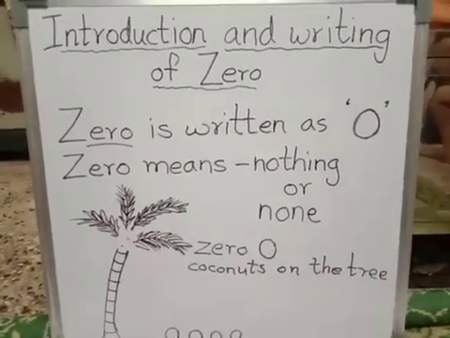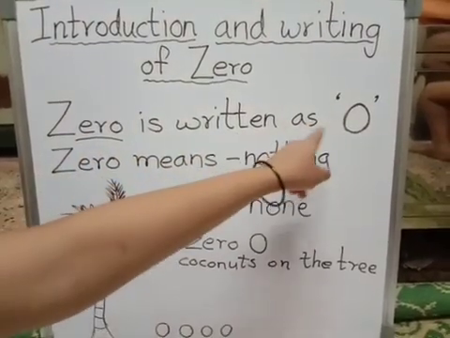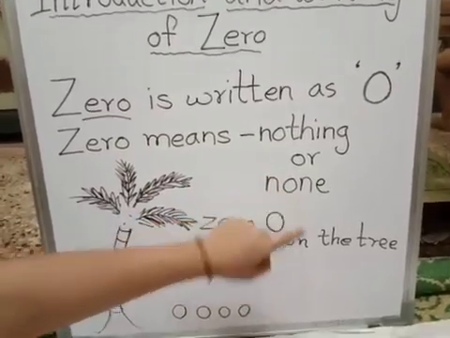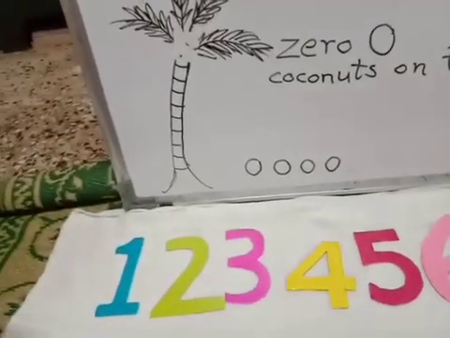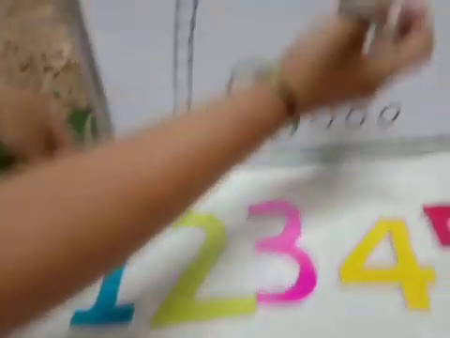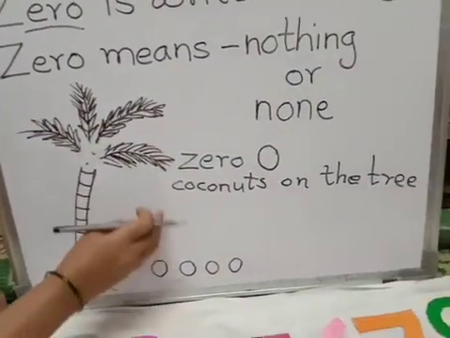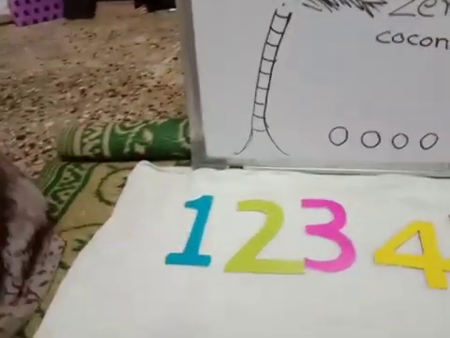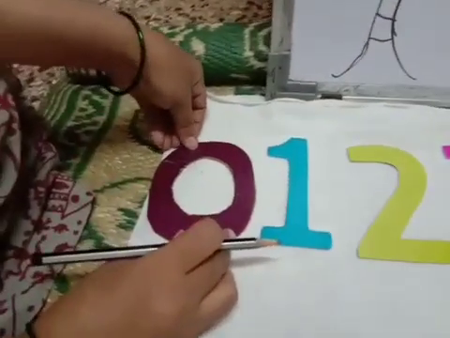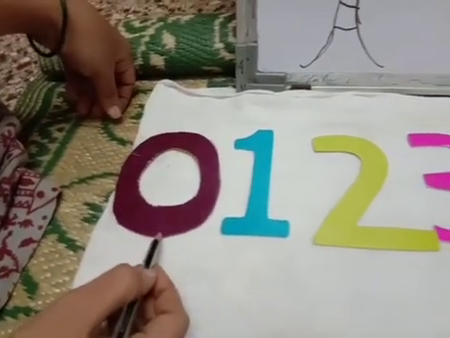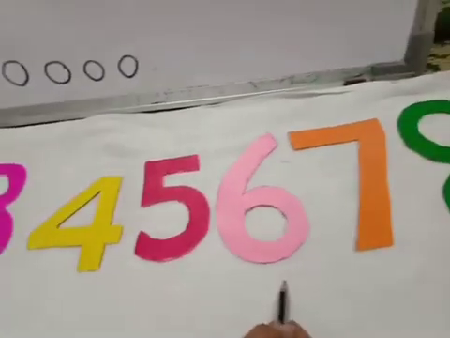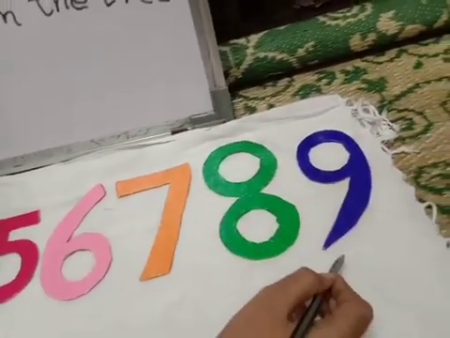Look at the blackboard, children. 0 is written like this. 0 means nothing or none. See the coconut tree. All coconuts have fallen. So we said that there are 0 coconuts on the tree. Okay. And number 0 comes before 1. 0, 1, 2, 3, 4, 5, 6, 7, 8, 9.